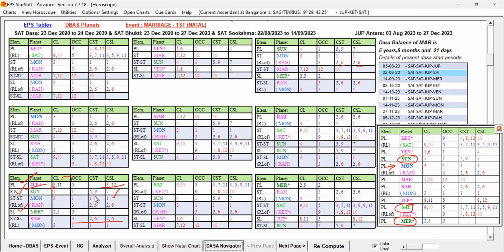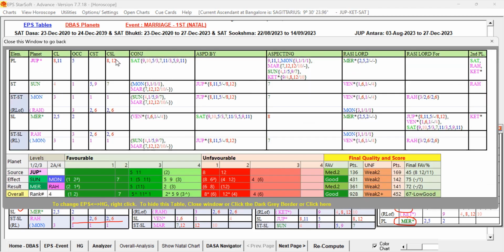You understand? Suppose you open the Jupiter Dasa and check it: Jupiter is the source planet, and it is conjoined with Saturn, our good key planet. That is good. But if you look at the Sun planet, it is a good key planet, and it is aspected by Jupiter. This means Jupiter is aspecting Sun. So the 8 and 12 significators are influencing the Sun, and also the 12 level planet, Moon. So obstacles are being passed.